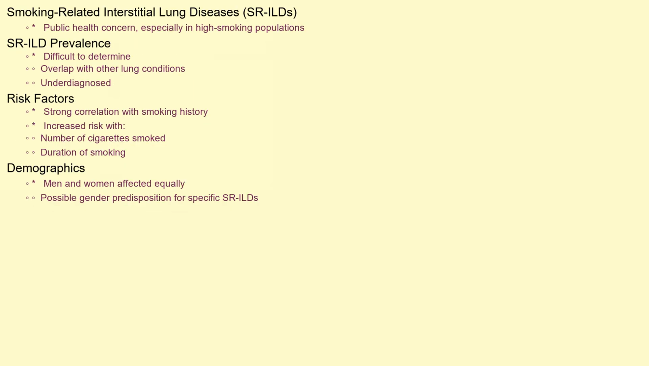Smoking-related interstitial lung diseases are a significant public health concern, particularly in populations with high rates of smoking. The exact prevalence is difficult to determine because SRILDs often overlap with other lung conditions and can be underdiagnosed. However, studies have shown a strong correlation between smoking history and the development of various interstitial lung diseases. The risk increases with the number of cigarettes smoked per day and the duration of smoking. Men and women can be affected equally, although some specific SRILDs may show a slight gender predisposition.